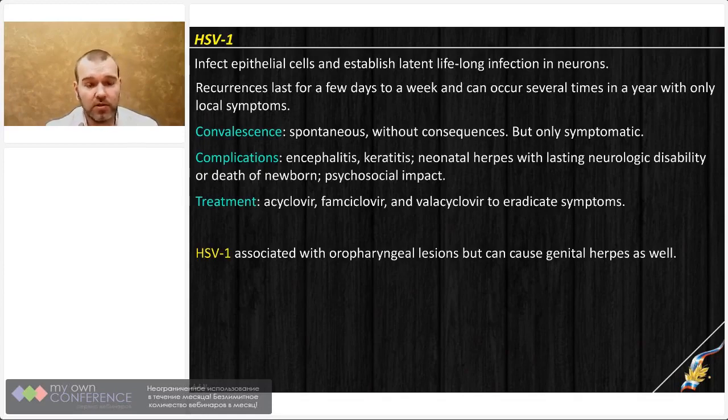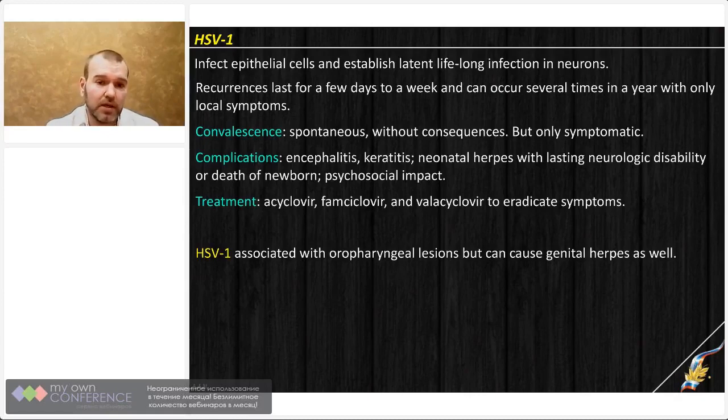Recurrence is usually observed during some immunosuppression period, when people have a common cold, concomitant disease, or some neural stress, and the virus will cause recurrence of herpes infection. Usually the elements are observed in absolutely the same area of the skin, but they will be less prevalent, and usually people will feel some burning or itching sensation in the place of future infection 1 day before the episode.